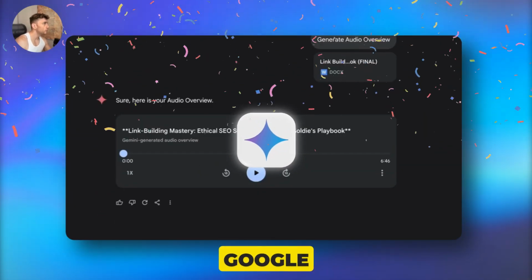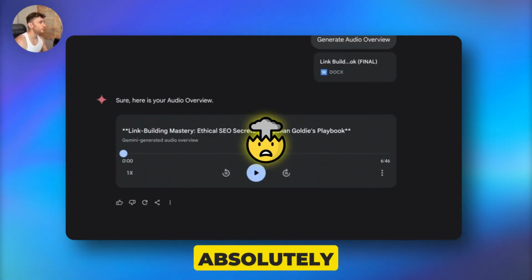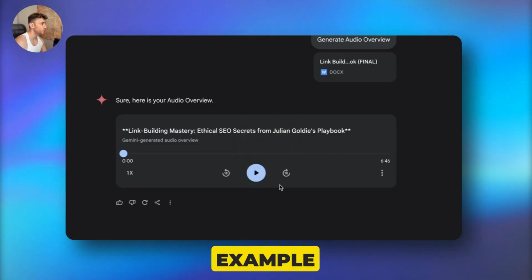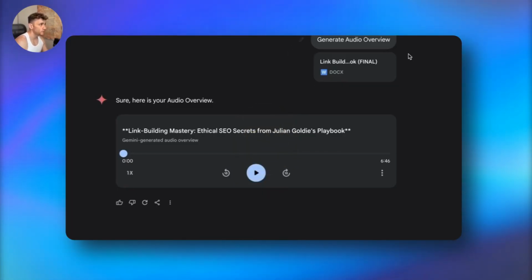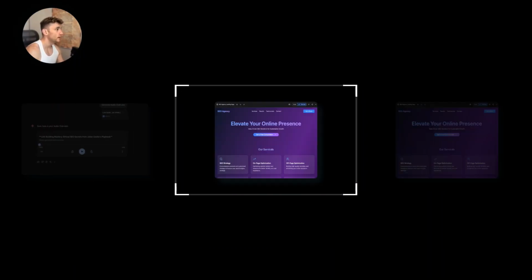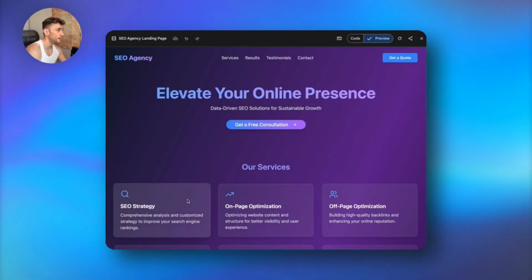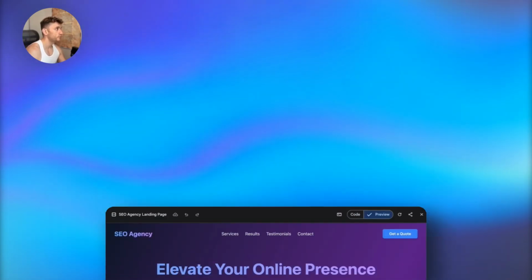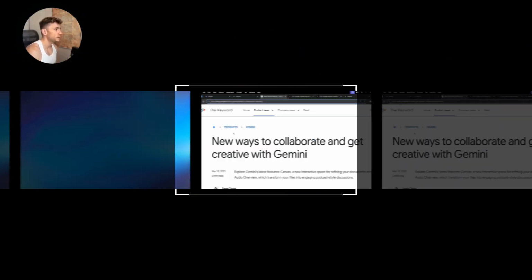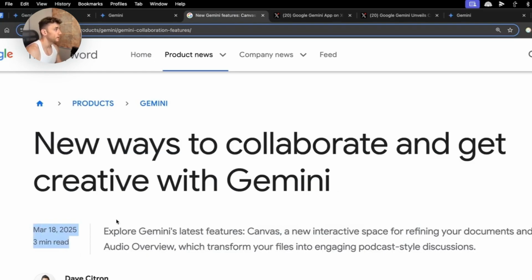This new Google Gemini update is absolutely insane. So what you can see here, for example, is we can generate audio overviews just by uploading a document. And additionally, you can create absolutely awesome landing pages, like you can see right here, using the brand new update from Gemini. Now, this is a bit of a game changer because they've just announced this literally less than